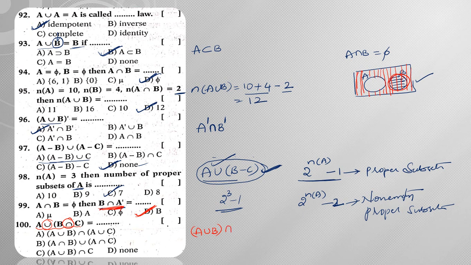Intersection. So A union B intersection A union C, hence the answer is A union B intersection A union C. So option A will be my answer, right? This particular A will be distributed to both B and C, and whatever the symbol that is present in the middle will be written in the middle, right?